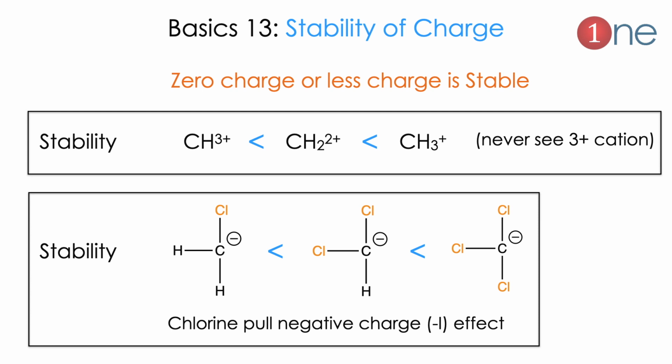The next one will be the stability based on the reduced charges or lesser charges. Here the carbanion, suppose you are using chlorine as a substitution, 1 chlorine substituted, 2 chlorine substituted or 3 chlorine substituted. What chlorine is really doing is acting as an electron withdrawing group, right? So chlorine withdraws the electron. So the more the chlorine, the more the withdrawal of electron, so the lesser the charges. So the lesser charge will always be stable.